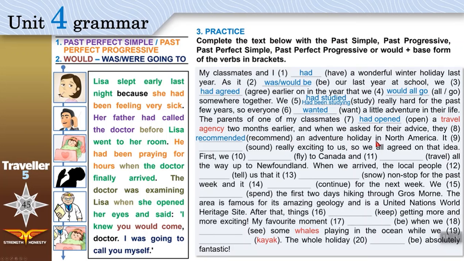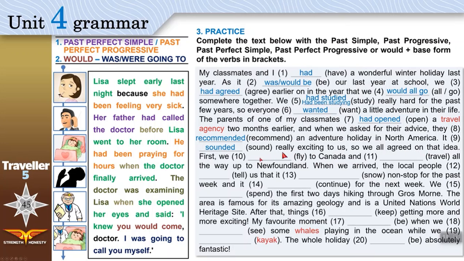They recommended an adventure in North America. It sounds really exciting. So we all agreed on that idea. Okay, we have agreed, we have a verb and we have another verb. Sound, it seemed. Do we give this past perfect because it happened first? No. Why? Look, if you are using so and or but, you don't use past perfect simple or past perfect progressive, because this is a linking word that just links two sentences together. Sounded really exciting. So we all agreed.